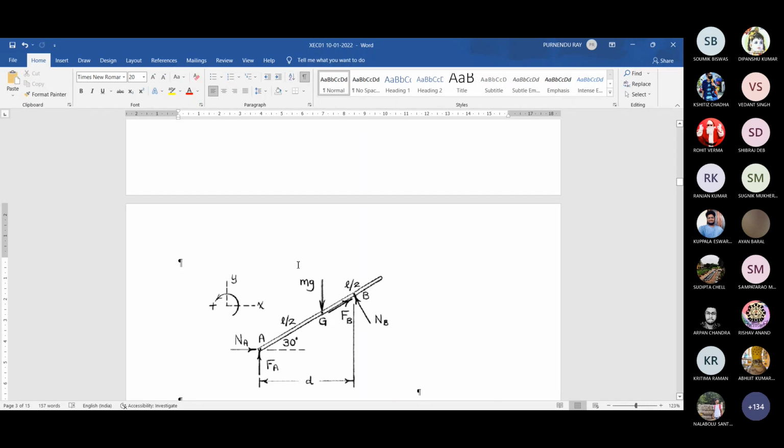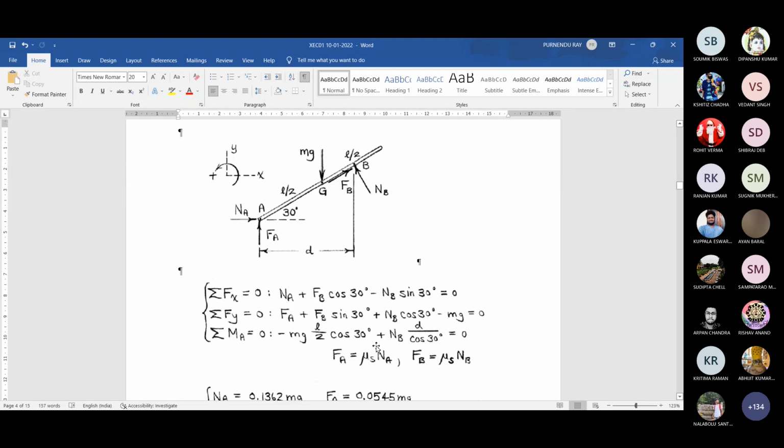And the direction of mg is not changing. Self weight cannot be in reverse manner. The reaction here will be only in this direction. It is possible to develop reaction only in this direction, because the natural tendency of movement, if you remove this support, is turning in this direction, and it is opposing that support. It will provide the reaction as if you are giving a thrust through your hand in this direction.